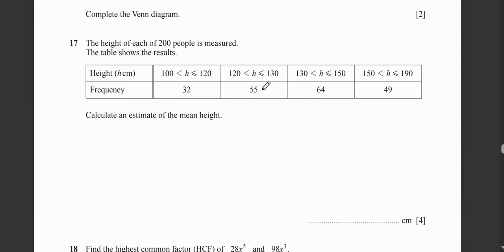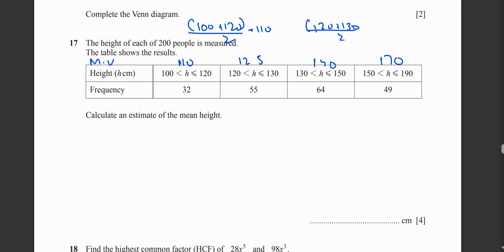Anyways, we are done. Now the question says find the mean height. So the way to do it is, first you find the middle value. Mid value, this is going to be 110. This is going to be 125. This is going to be 140. This is going to be 170. How did I do that? 100 plus 120 divided by 2, 110. Then 120 plus 130 divided by 2, 125, and so on for all of them.